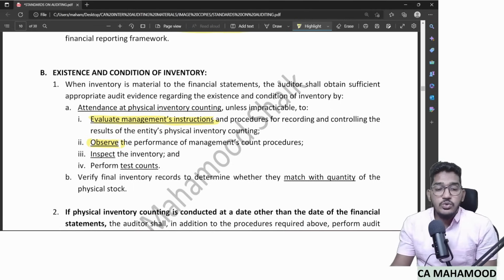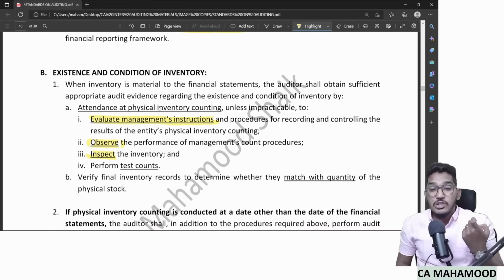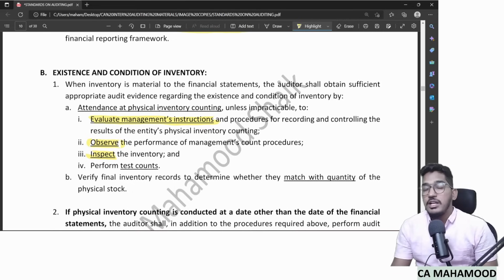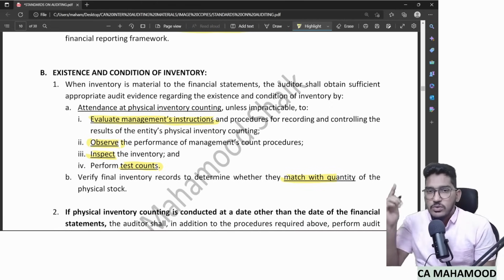Sit and observe. And if you are feeling bored by sitting there continuously, you go and inspect the quality of the stock. And if you are feeling even more bored, go and do the test counts also, on a sampling basis. You also try to count some inventory. And finally, check whether they match with the quantity as in the books of accounts. That is the main purpose of physical verification: to know whether the stock physically lying at the warehouse and the stock in the books are matching or not. Find it out. That's the first step.